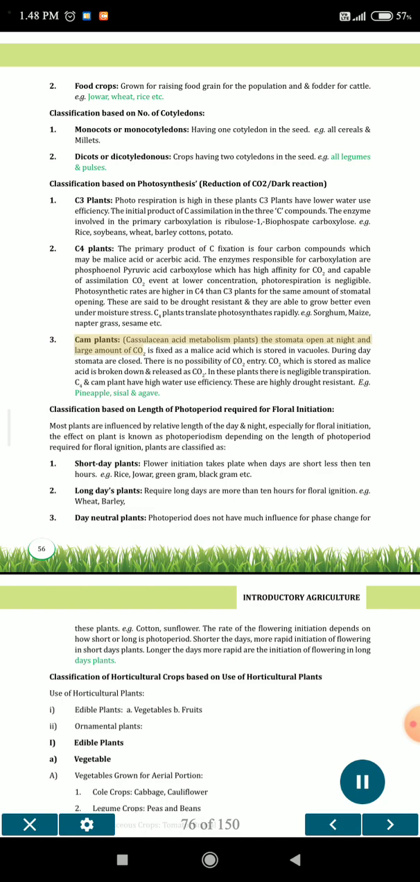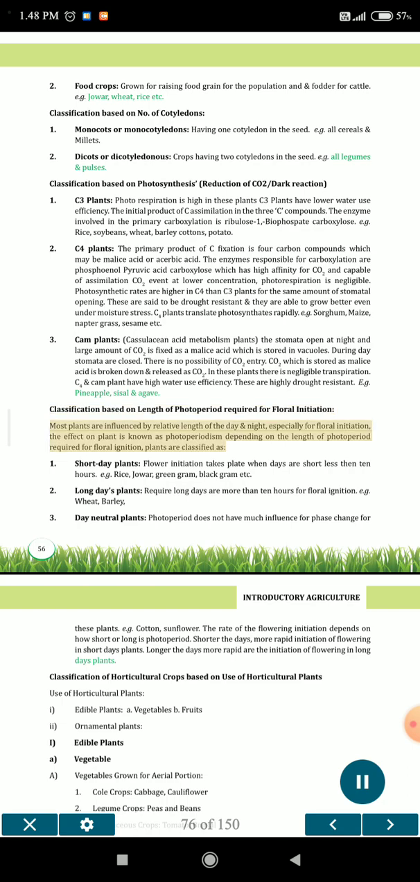3. CAM plants, crassulacean acid metabolism plants: the stomata open at night and a large amount of CO2 is fixed as malic acid, which is stored in vacuoles. During the day stomata are closed, so there is no possibility of CO2 entry. CO2 stored as malic acid is broken down and released as CO2. In these plants there is negligible transpiration. C4 and CAM plants have high water use efficiency. These are highly drought resistant, e.g. pineapple, sisal and agave.